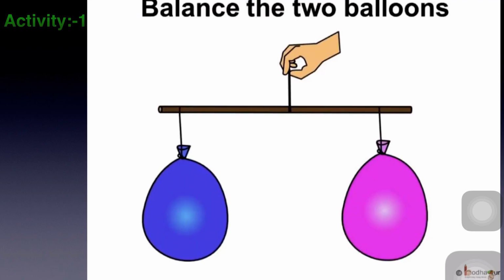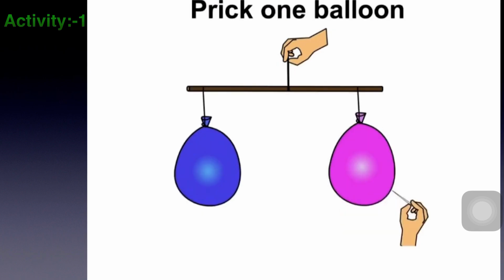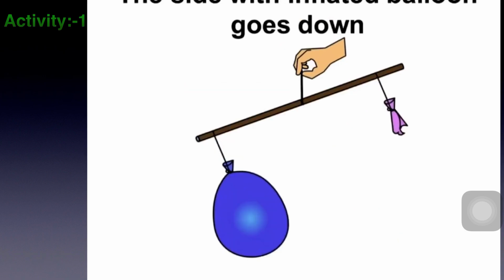Take a stick from a broom or a paper or plastic straw. Tie a thread at its center and hang it so that it remains horizontal. Tie two rubber balloons of the same size at the two ends of the stick. See to it that the stick remains horizontal. Now remove one balloon, inflate it and tie it again at its original position.